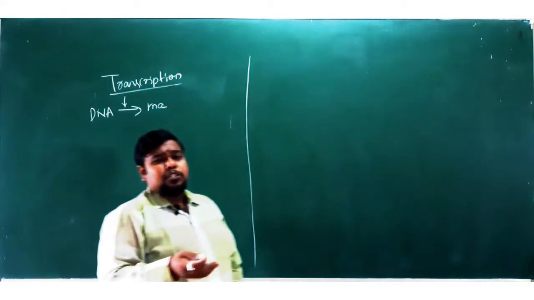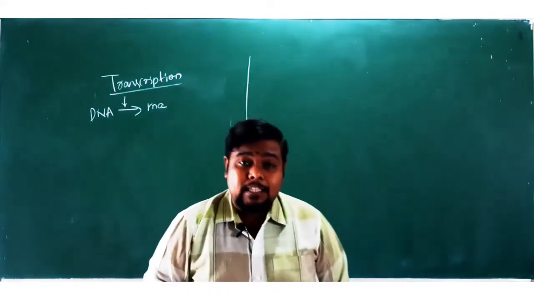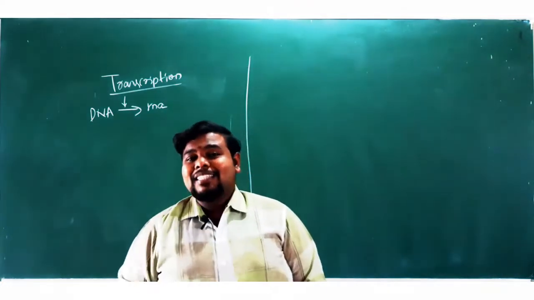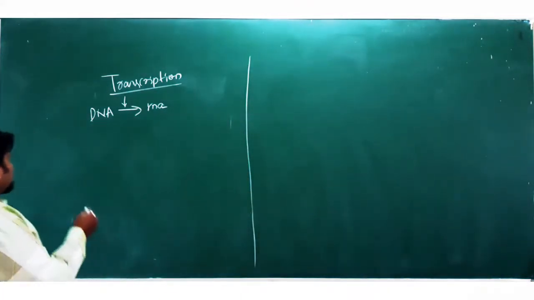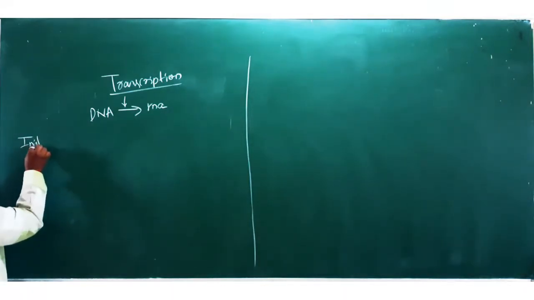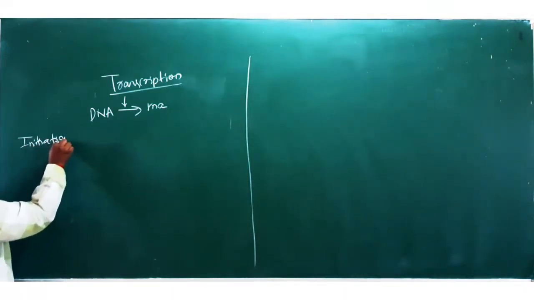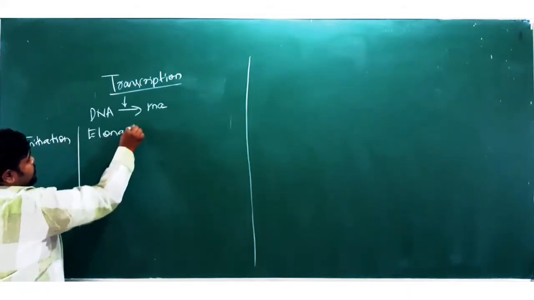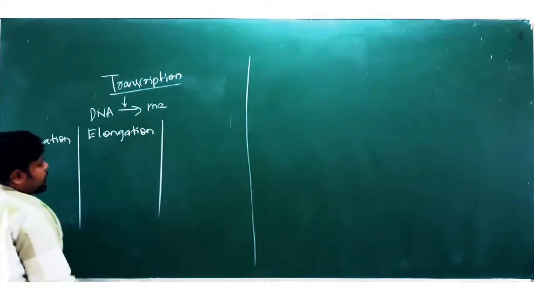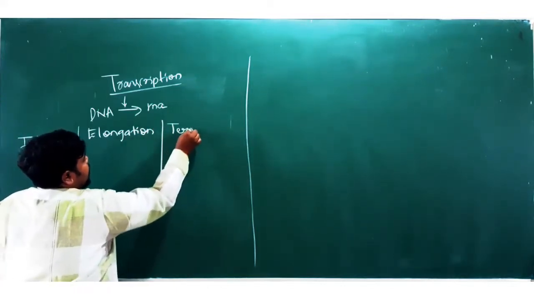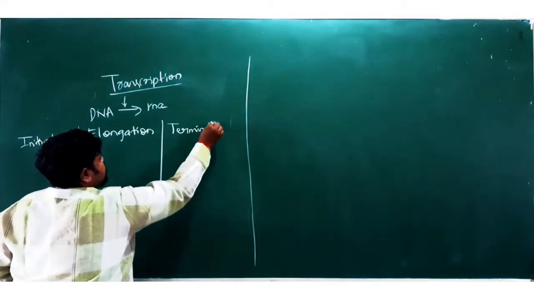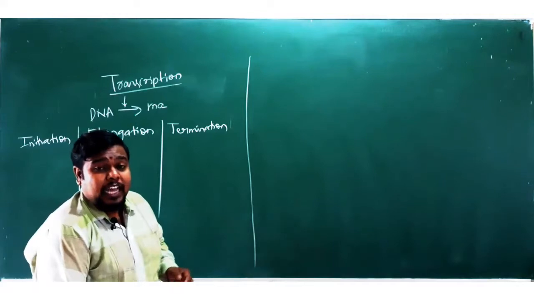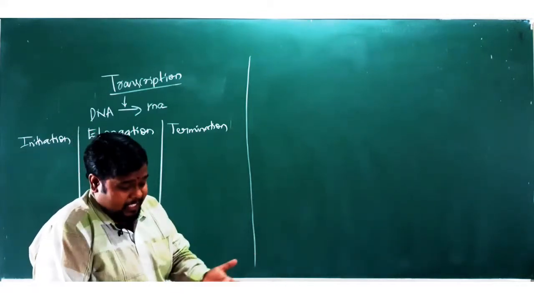So what is this process of transcription and how does it occur? Transcription occurs in three stages: initiation, elongation, and third, termination. These are the three different stages in which the process of transcription occurs.